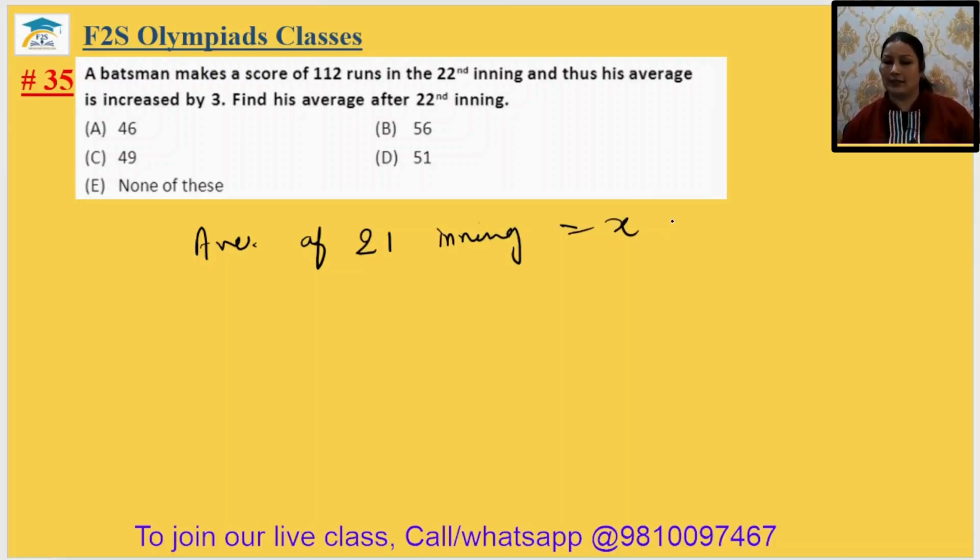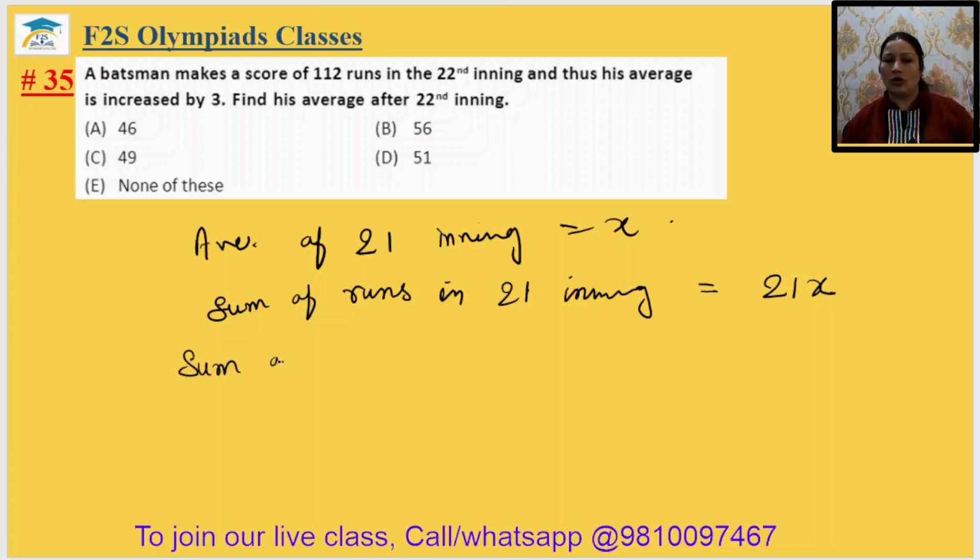Let it be x. So the sum of runs in 21 innings equals 21x. Now what will be the sum of runs in 22 innings? 21x plus 112, as in the 22nd inning the batsman made 112 runs.